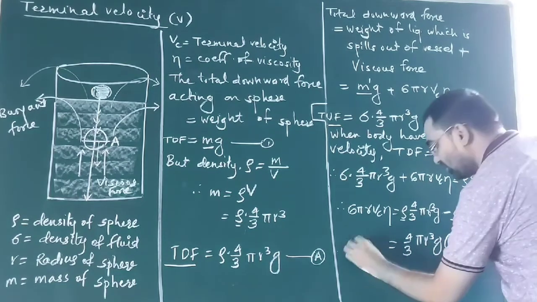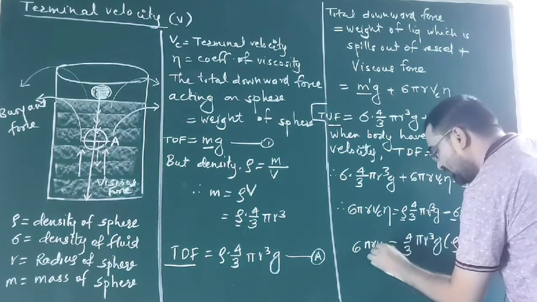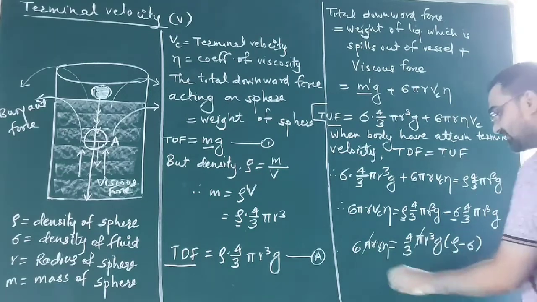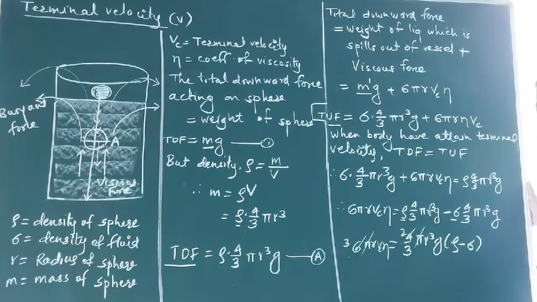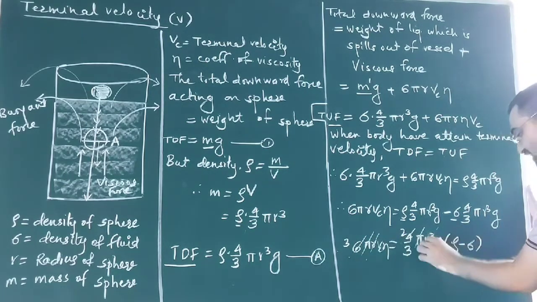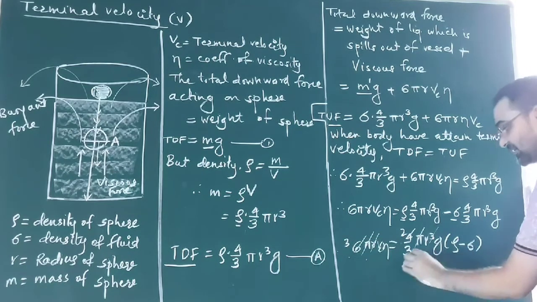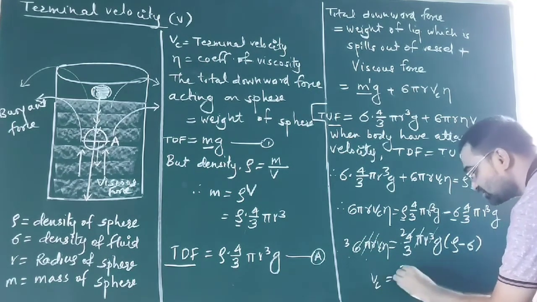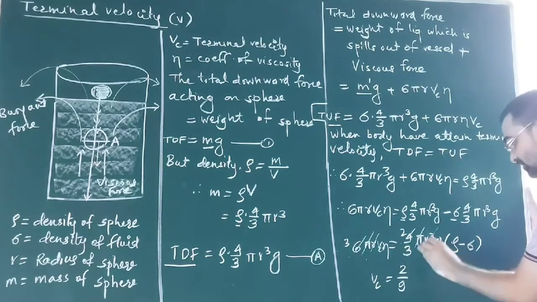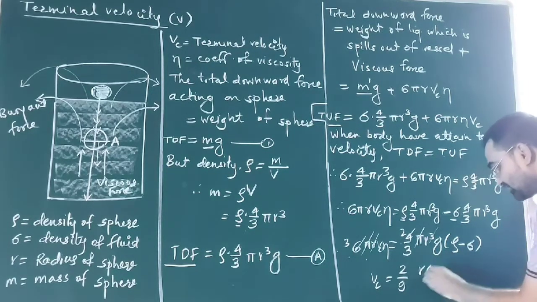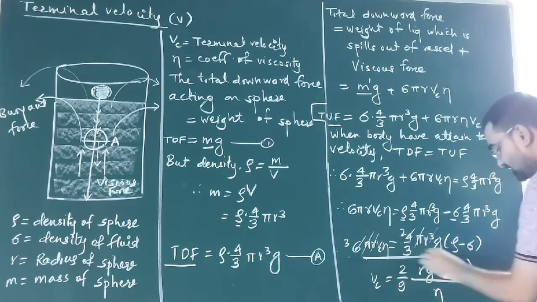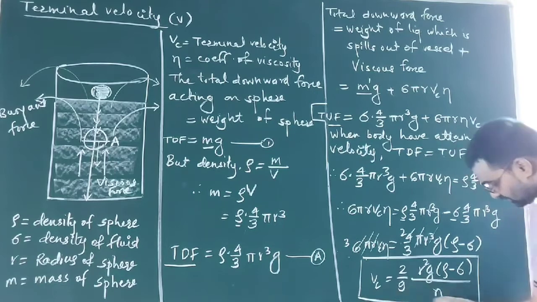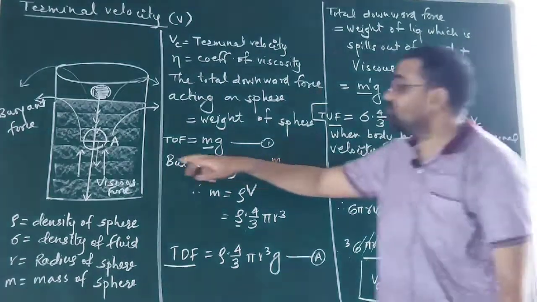So cancelling all the terms, what will remain there? Look at this, pi will get cancelled, 6 and 4 give 3 here, 2 here. r will get cancelled here, r square will remain. So finally this 3 will be multiplied here, and I get Vc equal to 2 by 9 into r square g into rho minus sigma divided by eta. This is the formula for terminal velocity of an object when it is falling in a viscous fluid.